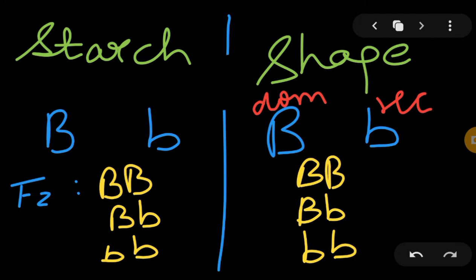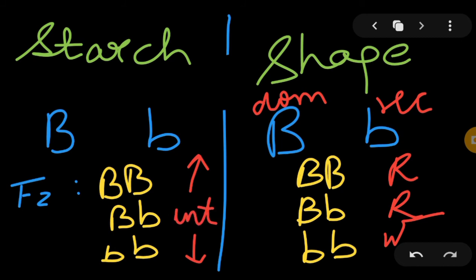Okay, how did I conclude this? Because this was round, and this was wrinkled. So what this shows is that capital B is masking the effect of small b. But when I saw starch production, this had the maximum amount of starch. This was synthesizing the maximum amount of starch. This had the least amount of starch. So far so good, but in capital B small b we found an intermediate amount of starch.